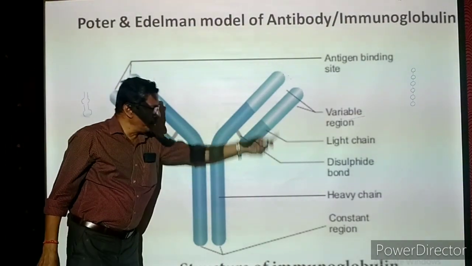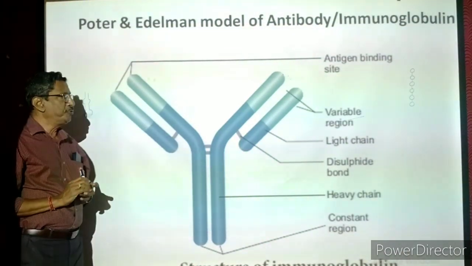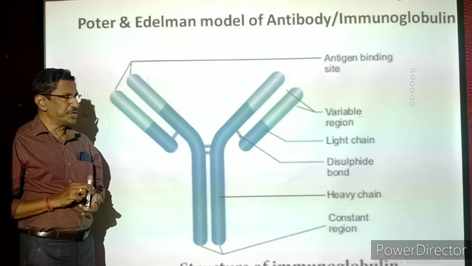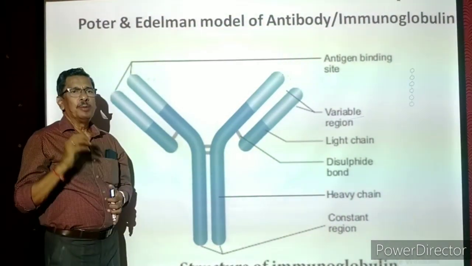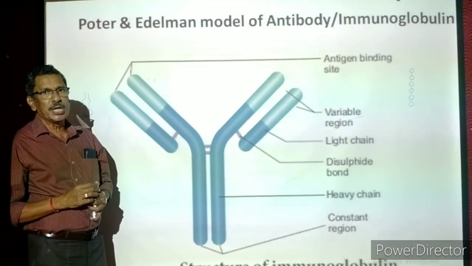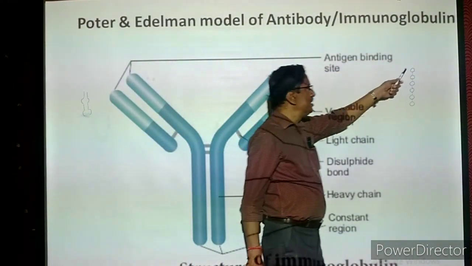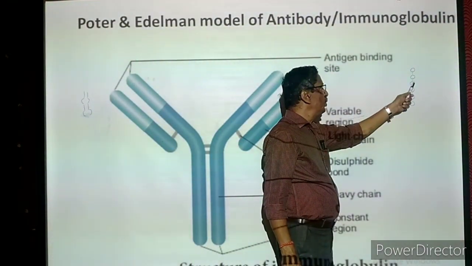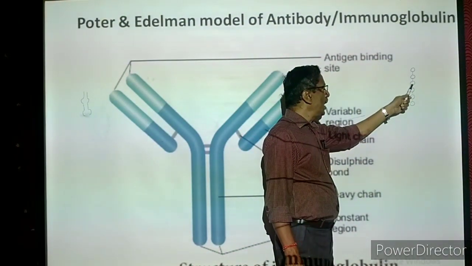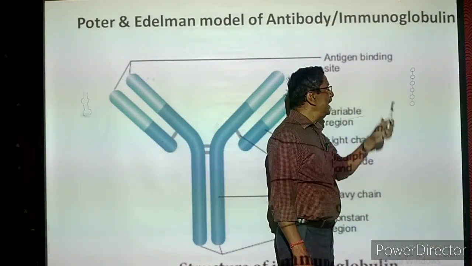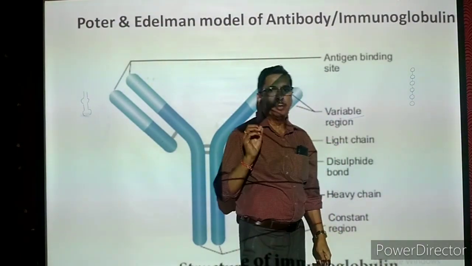Now this immunoglobulin molecule has 4 polypeptide chains. First we have to know the meaning of polypeptide chain. In lower classes, maybe in 10th or 11th standard, you might have studied that proteins are made up of the simplest molecules called amino acids. For example, I am giving a simple diagrammatic representation. Each circle is one type of amino acid. Lots of amino acid types are there. These amino acids are connected by a chemical bond. Each chemical bond is called a peptide bond.